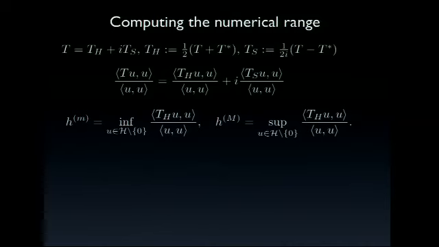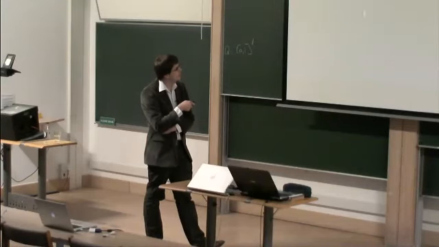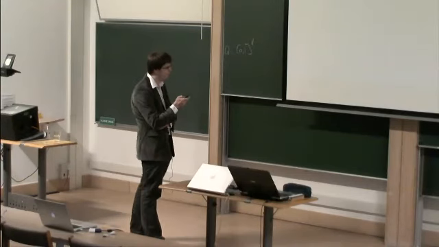So there are lots of other nice properties. I'm not going into the details of computing the numerical range anymore, just to say it can be done, but it's computationally very demanding. The whole idea is that we take Hermitian parts of the operator and compute a left and right bound of the numerical range. We compute the smallest eigenvalue of the Hermitian part of the operator and the largest eigenvalue of the Hermitian part of the operator.